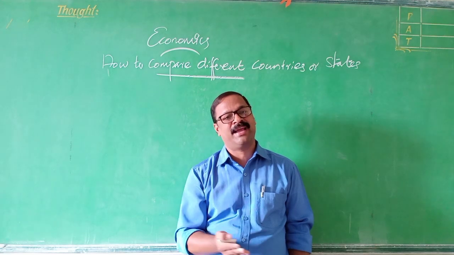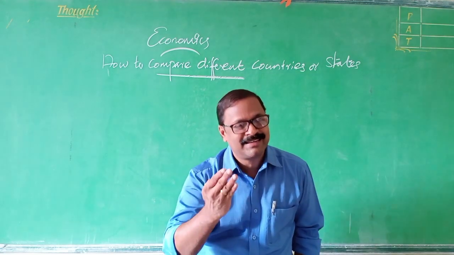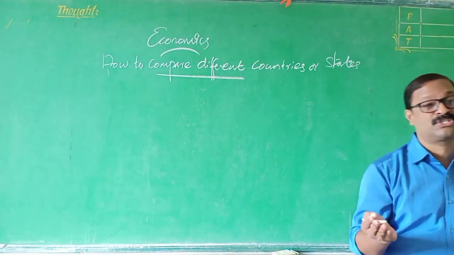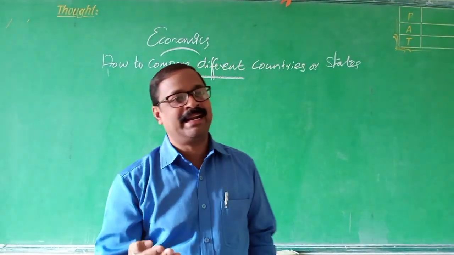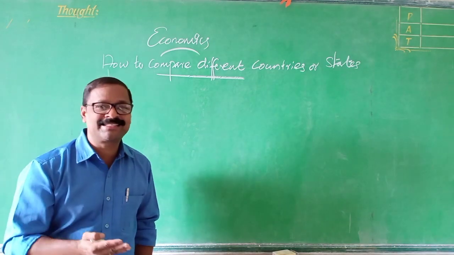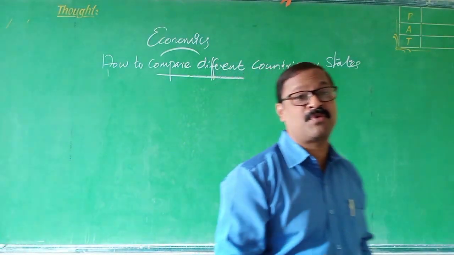What are the different ways? Some are the tallest one. Some are very talented. Some are very studious. That studious student may not be the friendliest one.